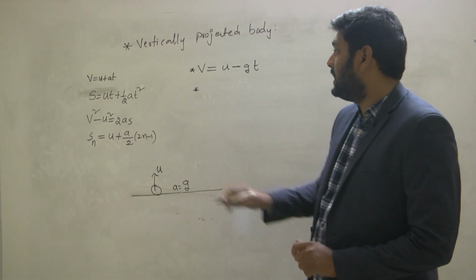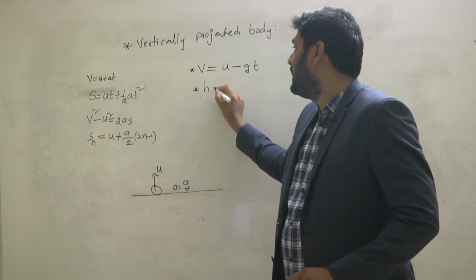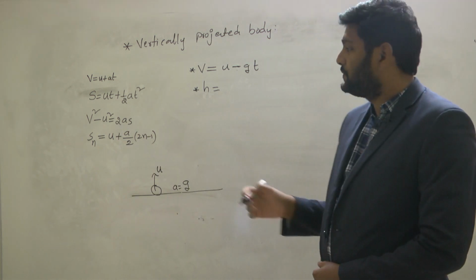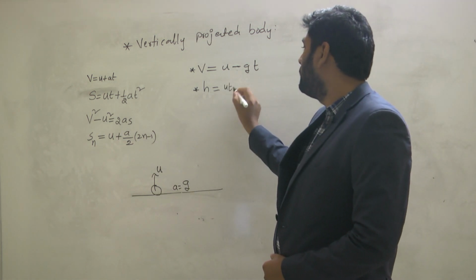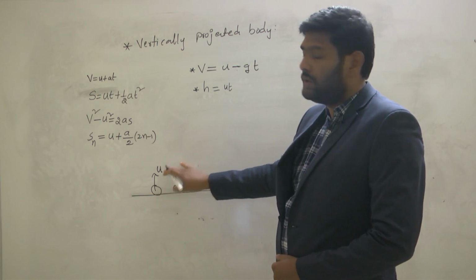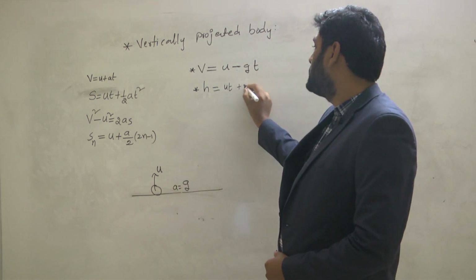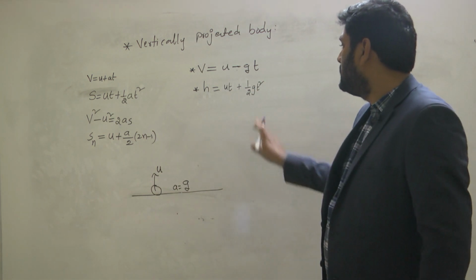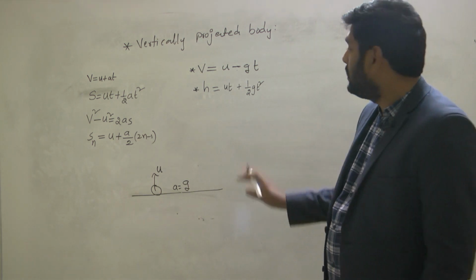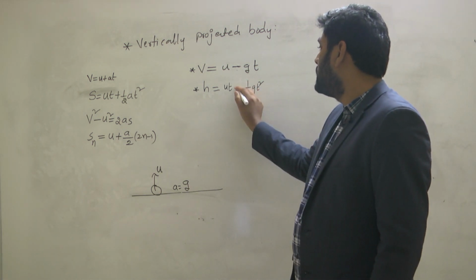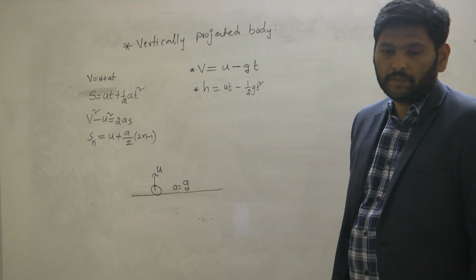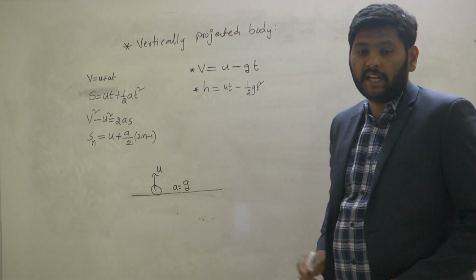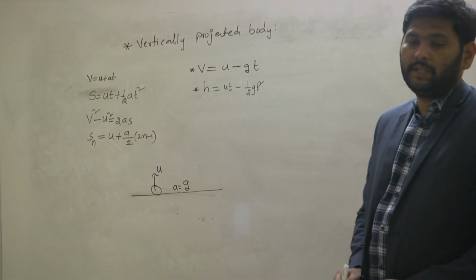Since I can write the distance as height, height is equal to ut, because it is moving with some velocity u, plus half gt square. But this g is negative, so this positive sign will change into a negative sign. So this is the way the second equation of motion will change.